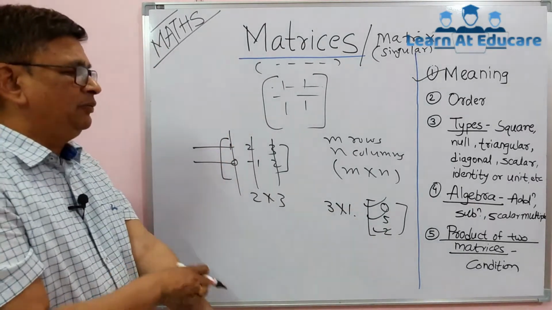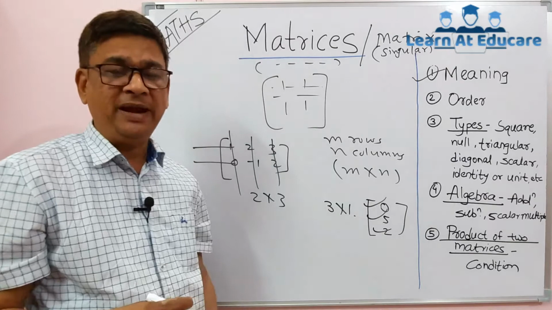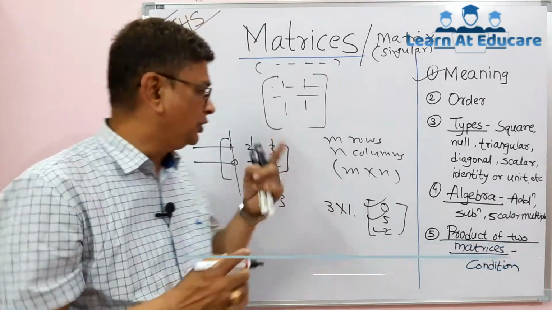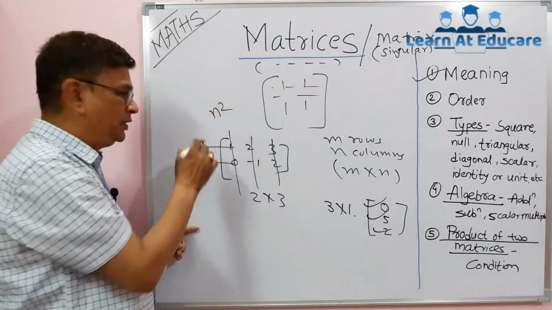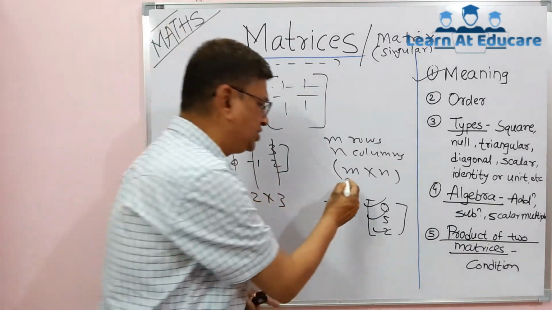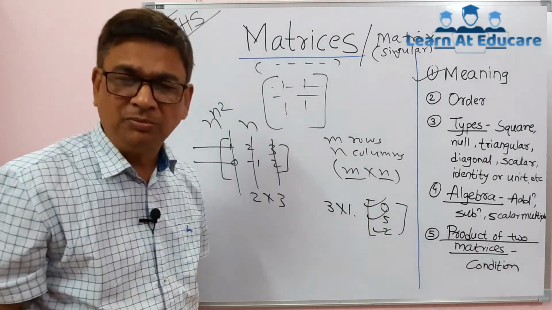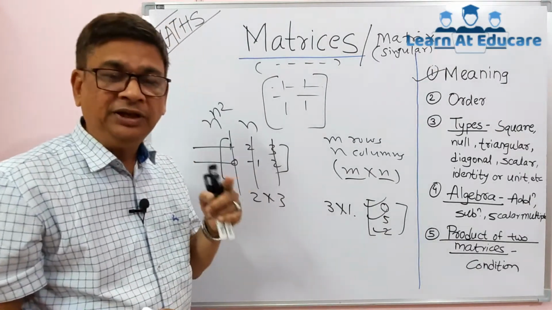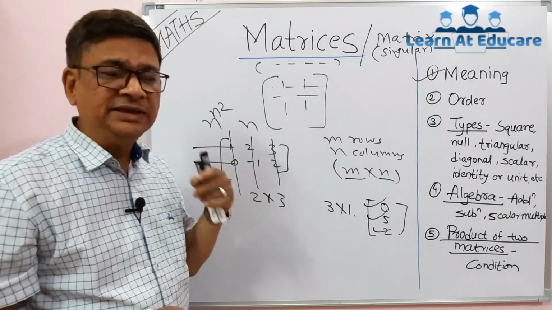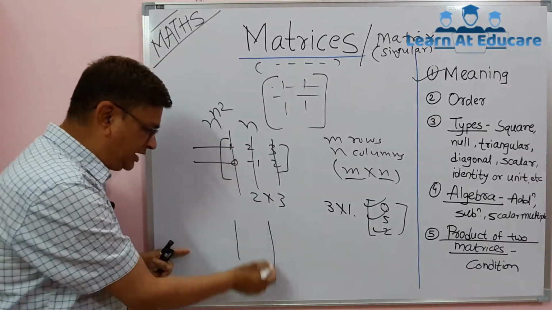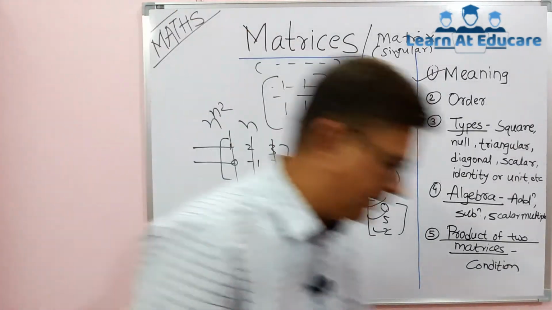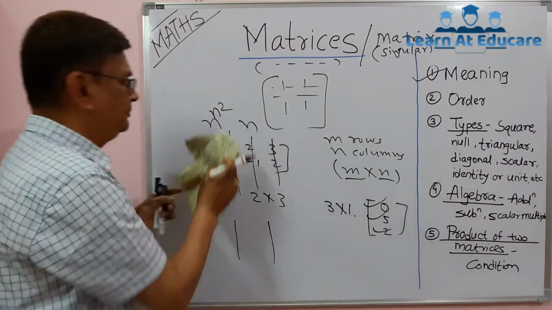For a matrix, we cannot find its value. What is the main difference between determinant and matrix? For a determinant, a square arrangement is always required, meaning it has n rows and n columns, but in a matrix it is not necessary that the number of rows equals the number of columns. Second difference, we can find the value of a determinant, but we cannot find the value of a matrix. The third main difference is the symbol. A determinant is written under two vertical bars, while matrix elements are written in a rectangular or square bracket.